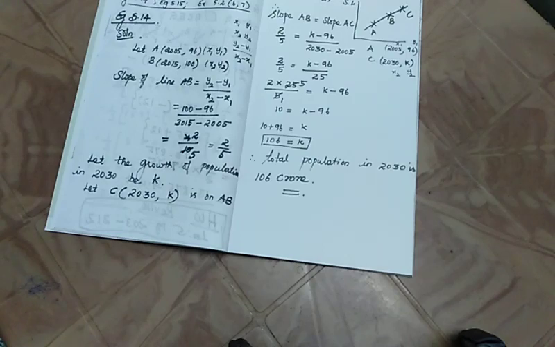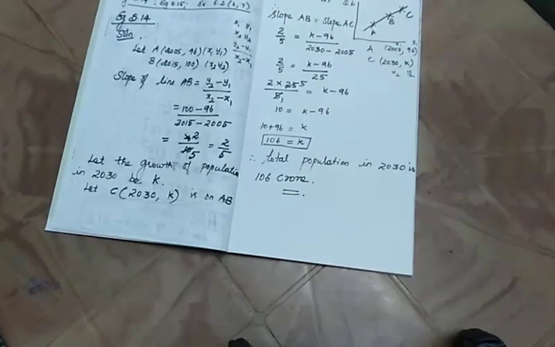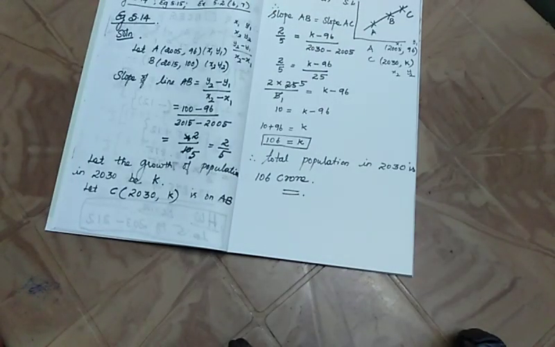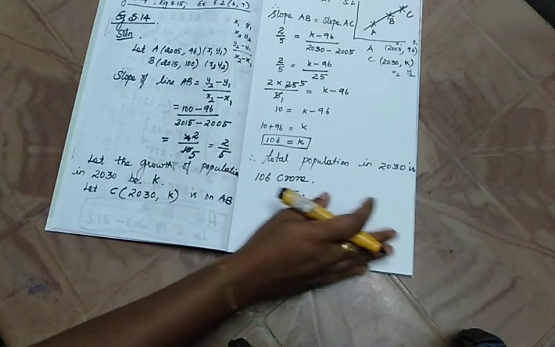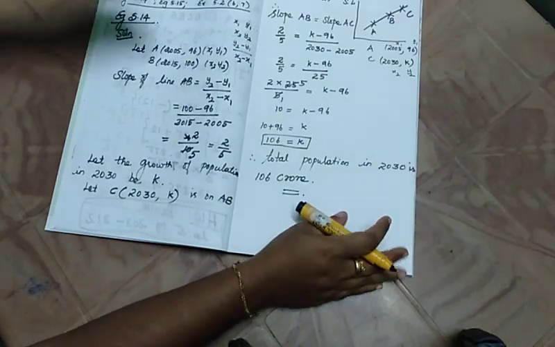Okay, so for the total population, we can consider the slope BC also. We will get the same value only. Anyway, it is on a straight line, which means it is collinear, then the slope value will be equal only. So the total population in 2030 is equal to 106 crore. Okay, now let's see the next question.